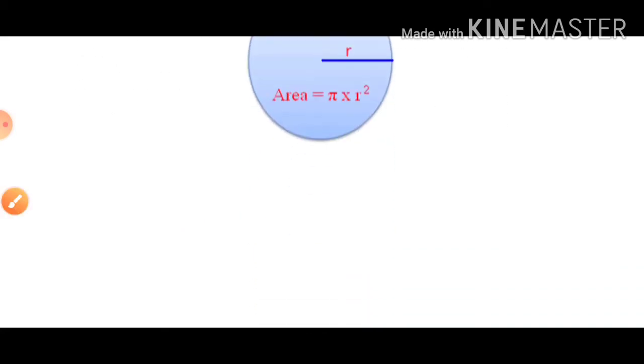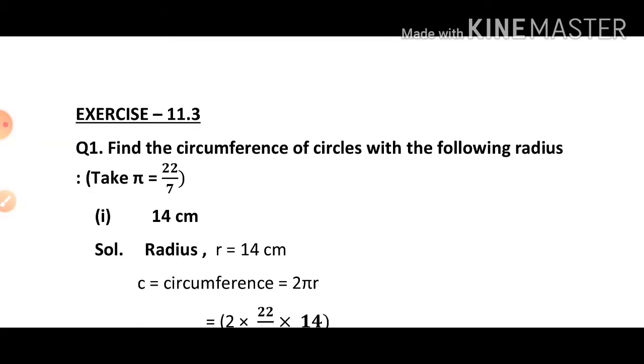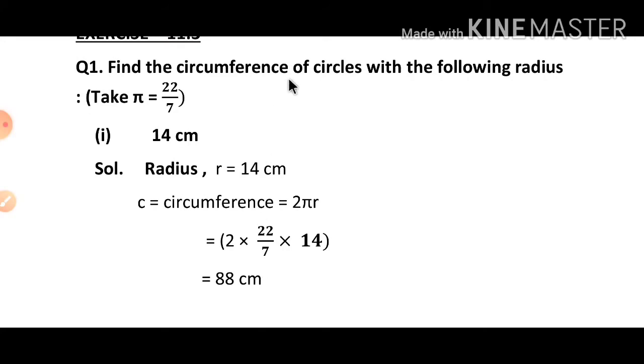So now let's start our questions, exercise 11.3. Find the circumference of the circle with the following radius, and you have to take the pi value as 22 by 7. What you have to find? Circumference, and here what is given? Radius. So write radius r is equal to 14 centimeter.